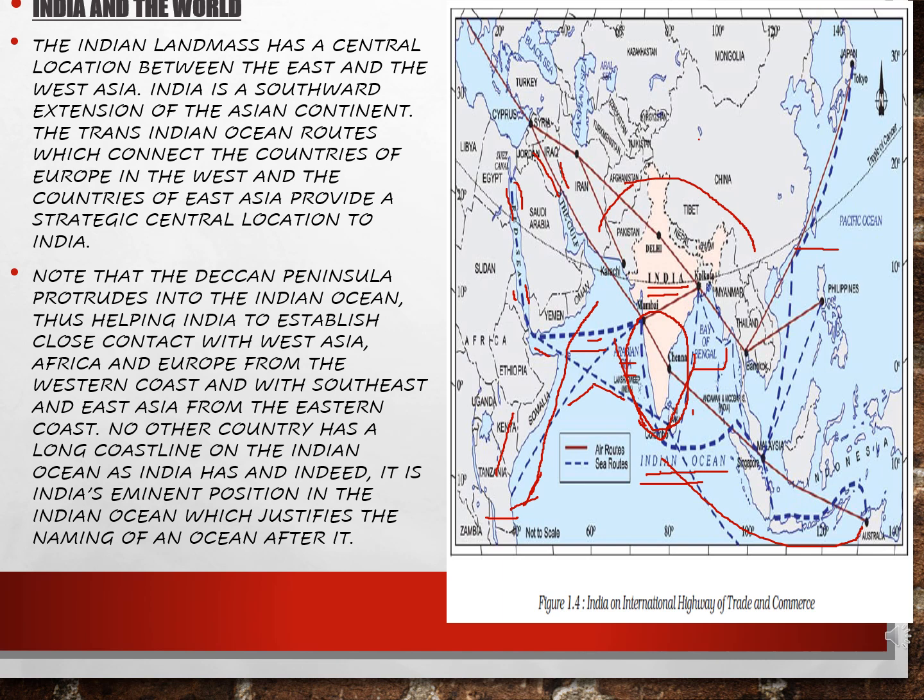India is the only country that has an ocean named after it. The ocean's name has been given Indian Ocean just because it falls under India, and through that we can do trade very quickly and in a much more efficient manner.